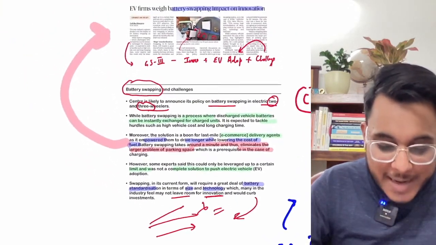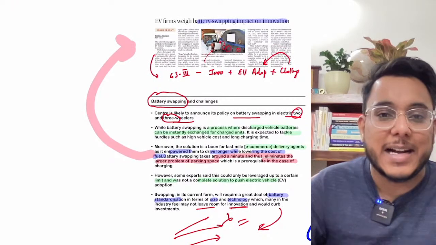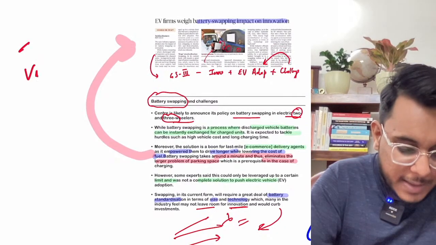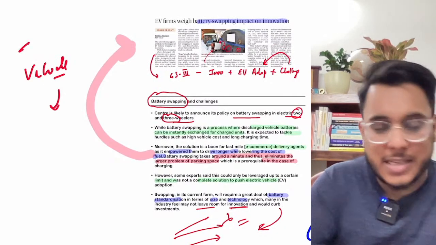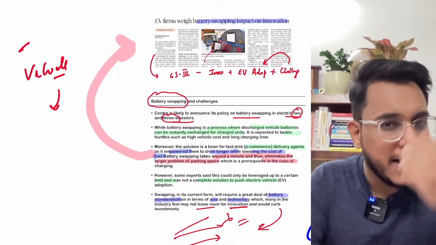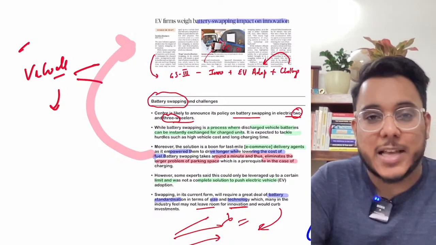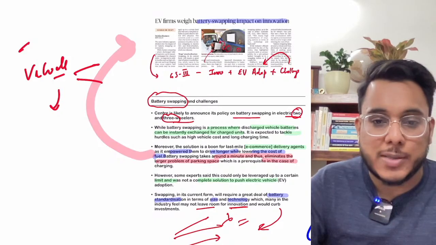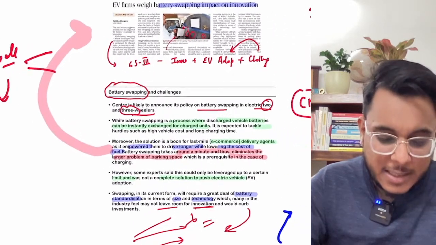Moreover guys, there will be many other issues also. For example, wear and tear. There is a vehicle and its original battery is in new condition or had a lot of wear and tear. How to manage that? So these are all the issues that will come in this particular direction.